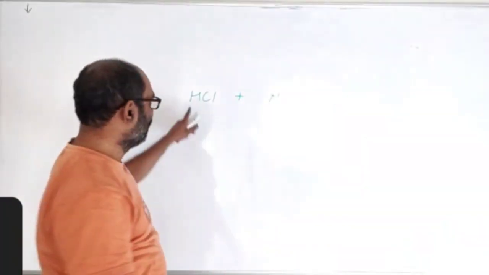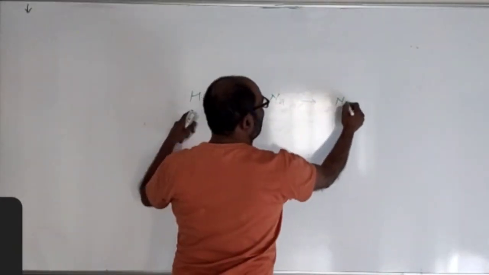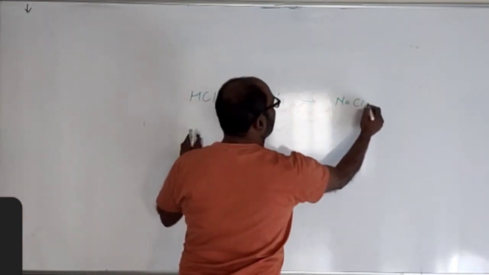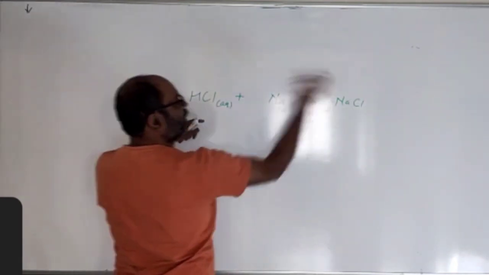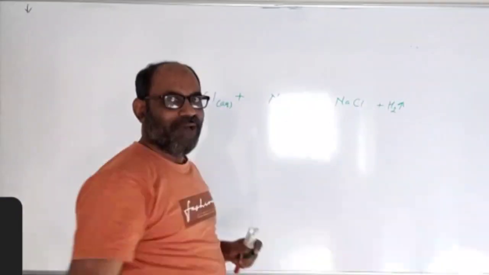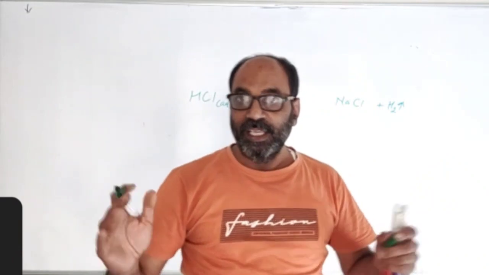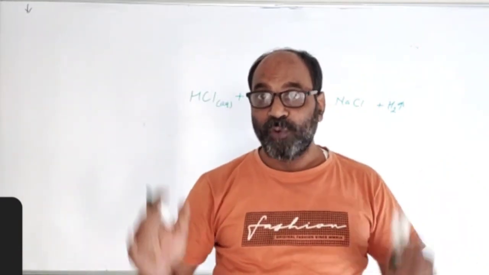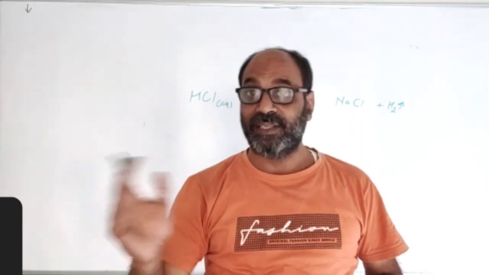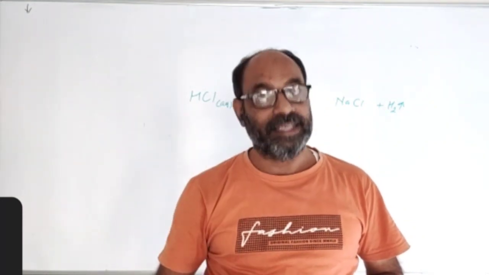All right. So what I'll get? Na. Of course, this has to be taken in aqueous form. NaCl. Sodium will react with chlorine, and that hydrogen gas is evolved. Well, this experiment is for showing, for proving that when metal reacts with acid or when acid reacts with metal, hydrogen gas is evolved.